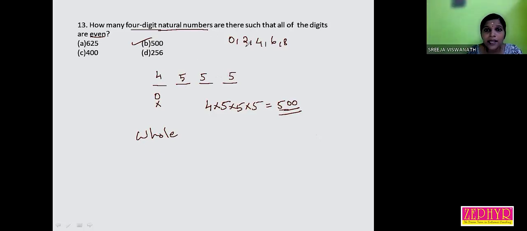We have 5 digits. Now I will create a number like this: 4000. It's an even number, right? And 4222, it's also an even number. So in these 3 positions, all 5 numbers can come. These 5 numbers are even numbers. These 5 even numbers have the chance to occupy the remaining 3 positions. Okay.